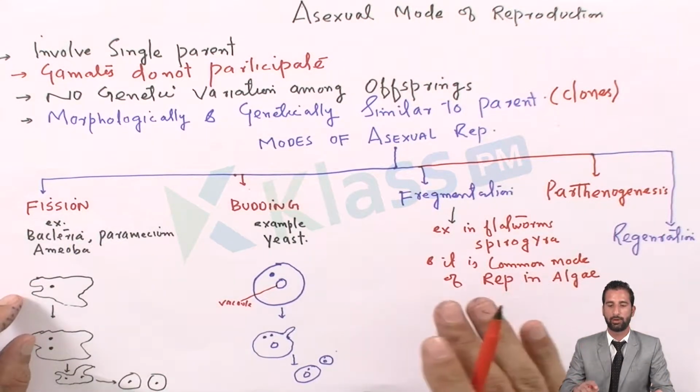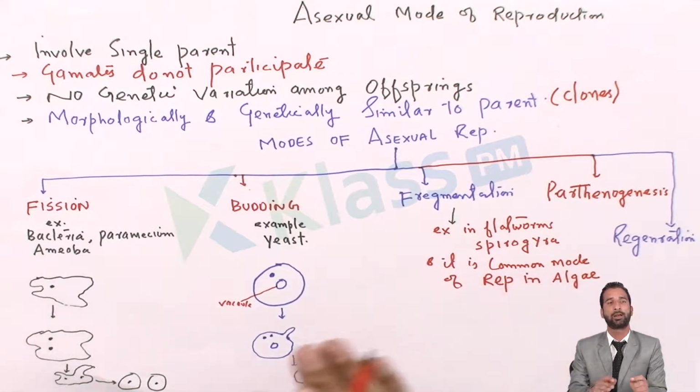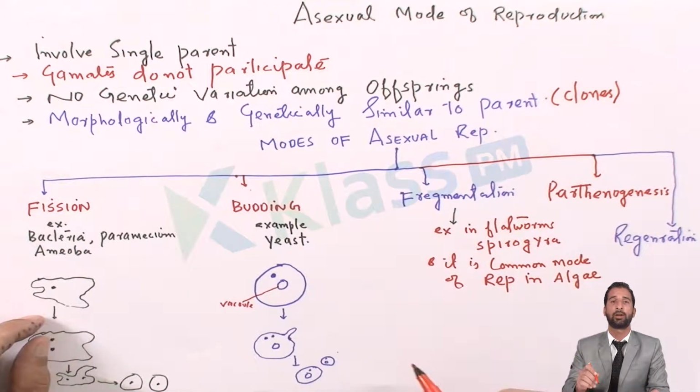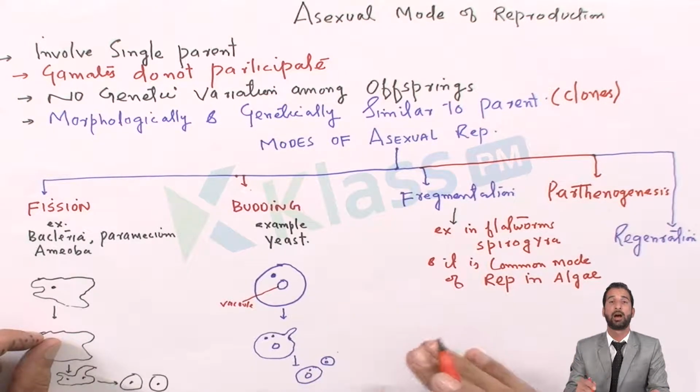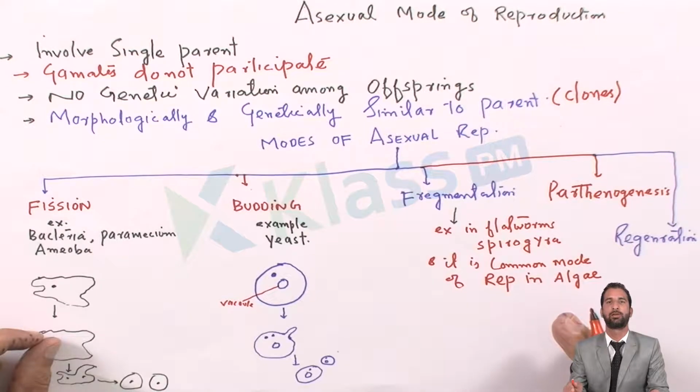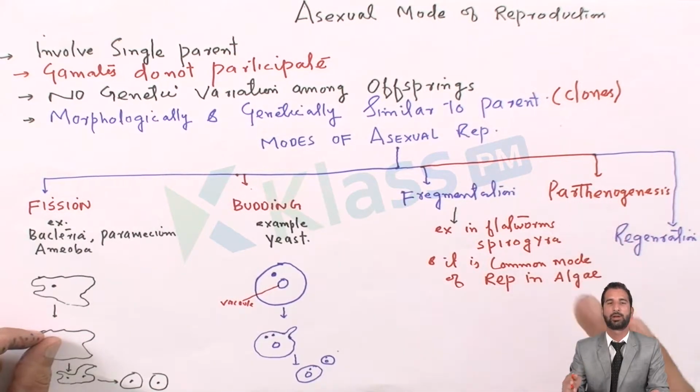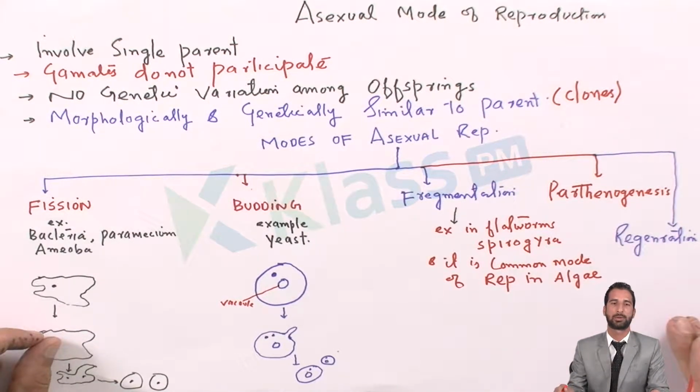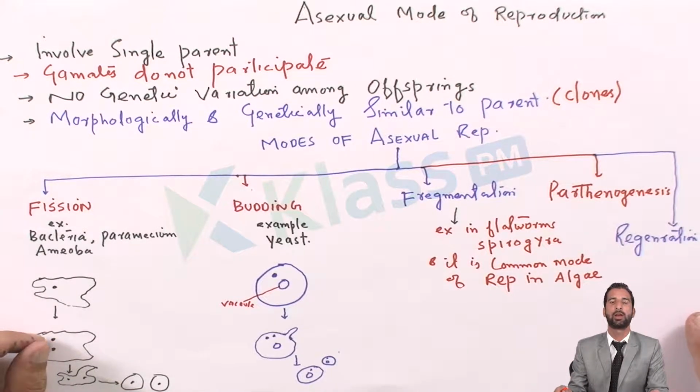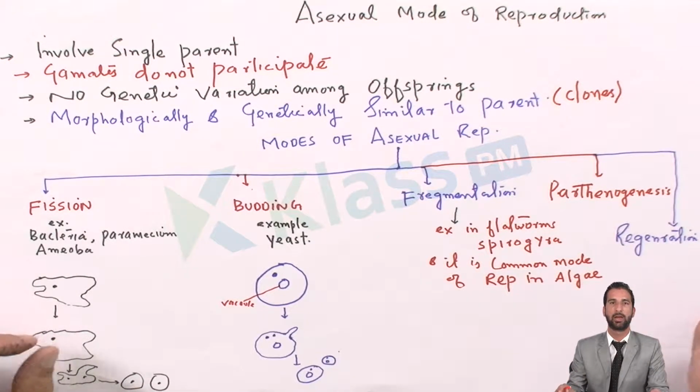Now in this session we will discuss the different types of reproduction based on the type of organism. As I described in the previous session, organisms are non-cellular as well as cellular, and there are two modes of reproduction among organisms. One is the asexual mode of reproduction, and the second is the sexual mode of reproduction. In this session, I'm going to talk about asexual reproduction. What is asexual reproduction? How is it favorable? Why does asexual reproduction take place in certain organisms and not sexual reproduction? We will discuss this in this session.